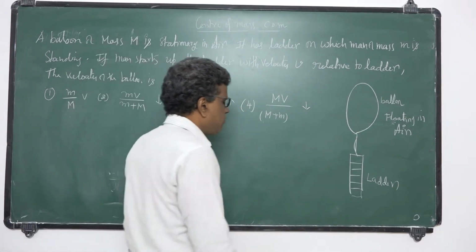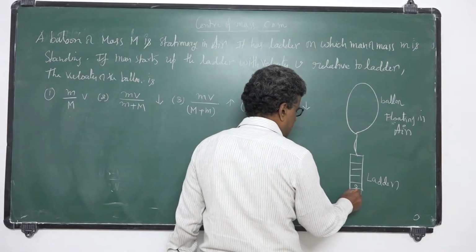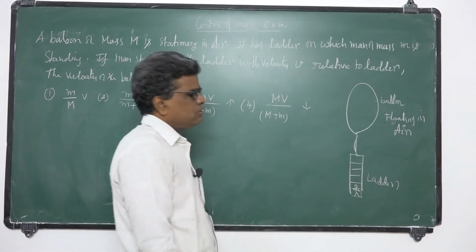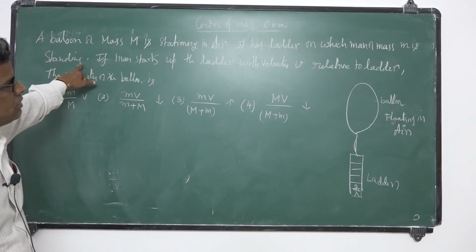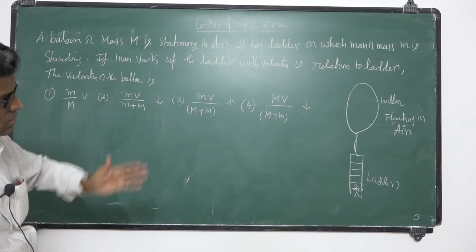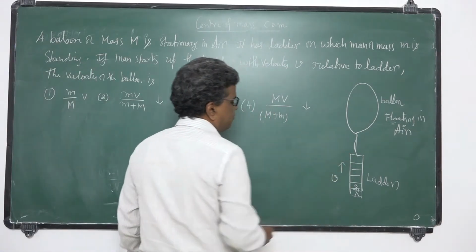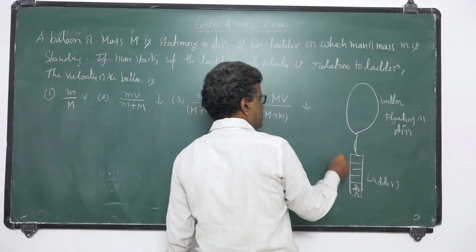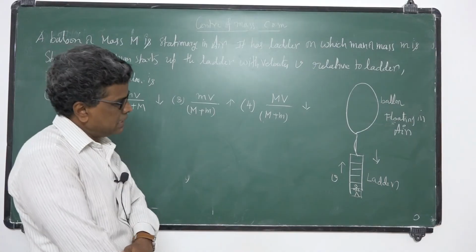Now a man of mass m, a person, is standing stationary on the ladder. The man starts moving up with velocity v. When the person starts moving up the ladder, the ladder and balloon system moves down to conserve momentum, because there are no external forces here.